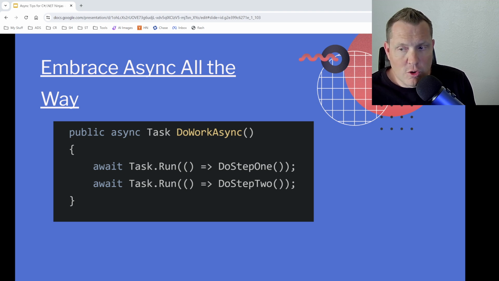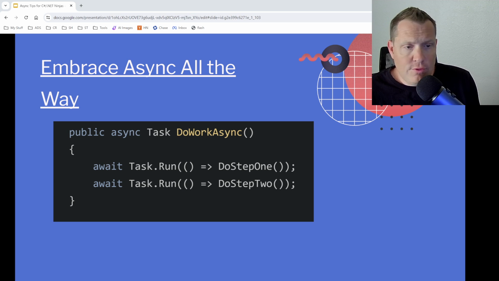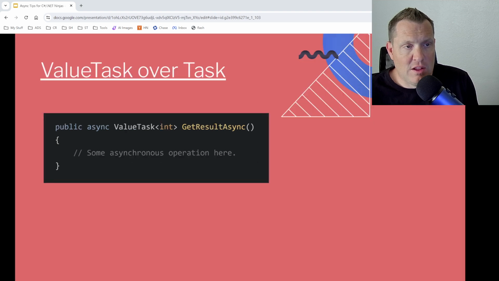So let's dive into some code really quick. Actually, we're going to run through some of these examples first, and then we will talk a little bit more. As with everything, you want to really embrace it. You want to go all the way, and if you actually run something, you want to make sure that your calling method also is using async as well, because that's how you can definitely run into some deadlocks.